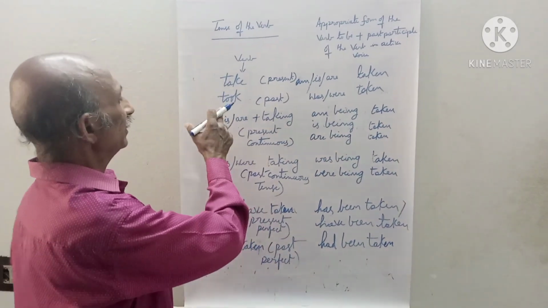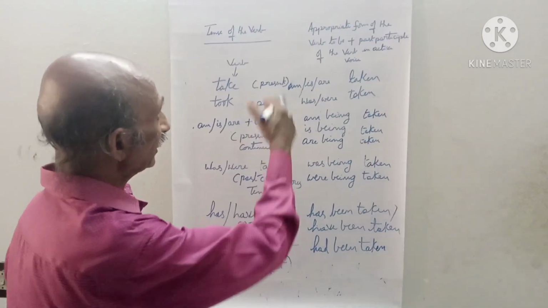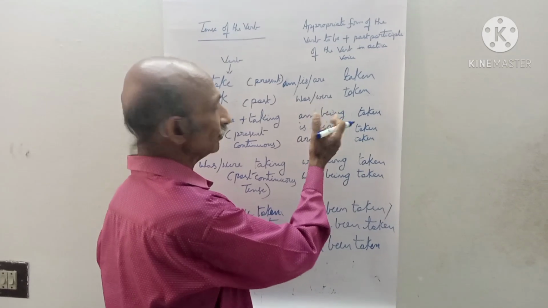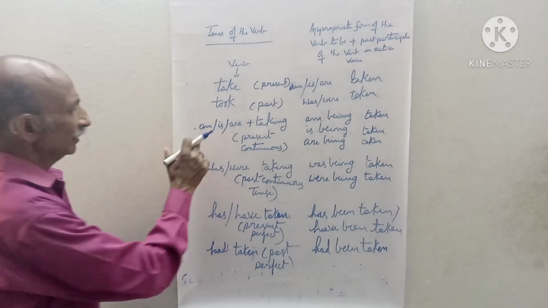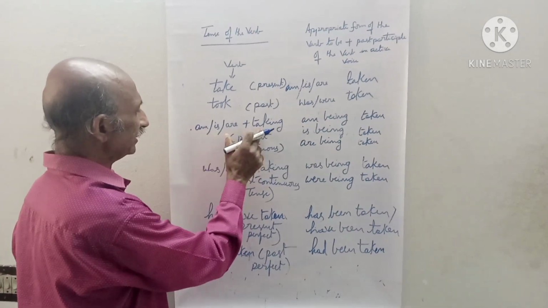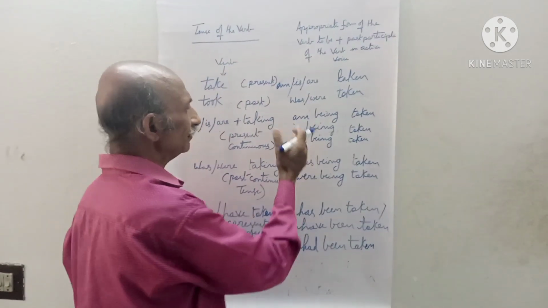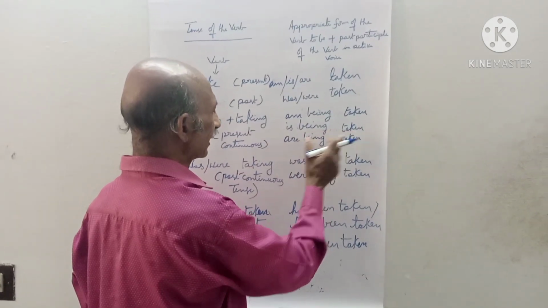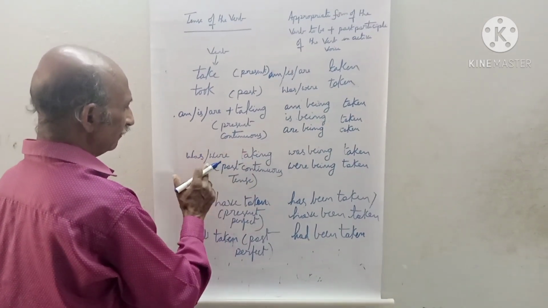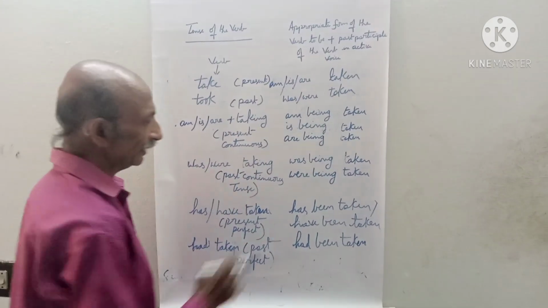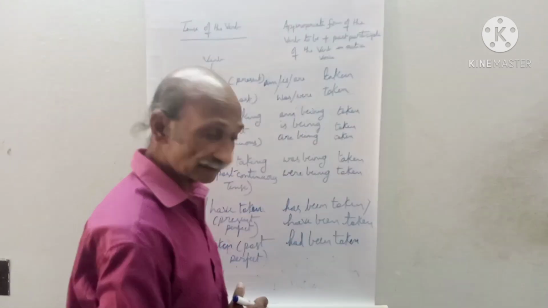Similarly, you see here, the verb is took. Took is in past tense. In passive voice, it is changed into was taken or were taken. The next one, am taking, is taking, are taking. In passive voice, it is changed into am being taken, is being taken, are being taken. Next, was taking, were taking, that is past continuous. In passive voice, it is changed into was being taken, were being taken.